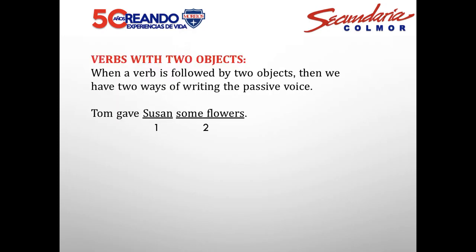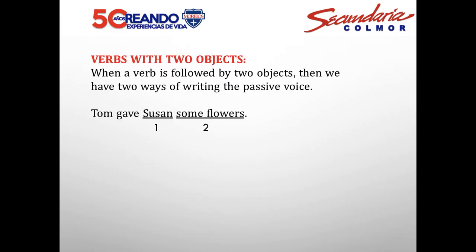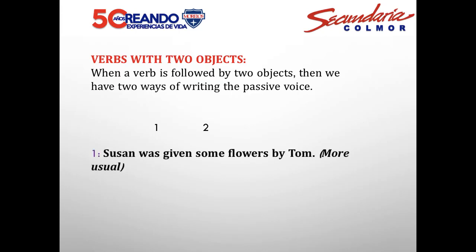There's another example: verbs with two objects. When a verb is followed by two objects, then we have two ways of writing the passive voice. Here is one example. Tom gave Susan some flowers. That's the first and the second. The first is Susan was given some flowers by Tom. That's more usual. But we have a second choice. We have some flowers were given to Susan by Tom.